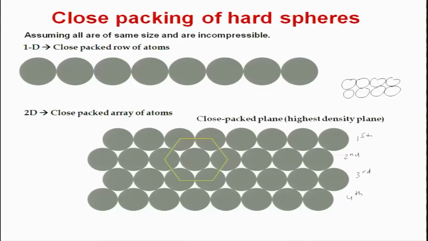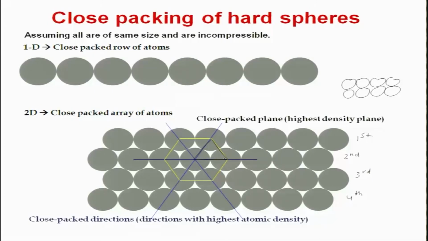So, if the atoms are spherical in nature, this is the highest atomic density that you can find within a 2D plane. This will be the representation of a plane. It is a hexagonal shaped plane. You can also say it is an equilateral triangle, but we generally do not use a triangle as a representation in a lattice.